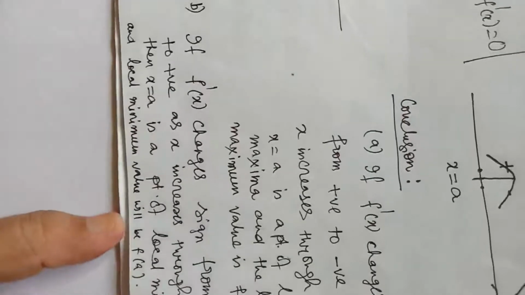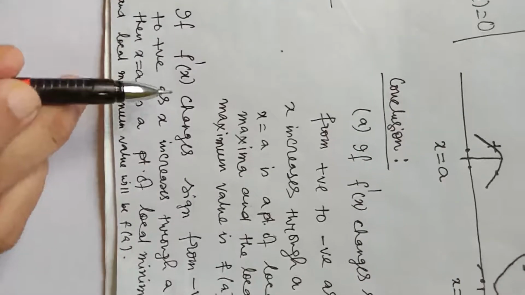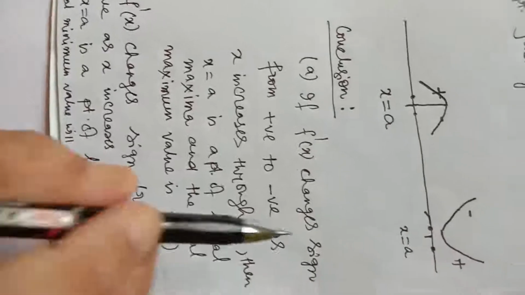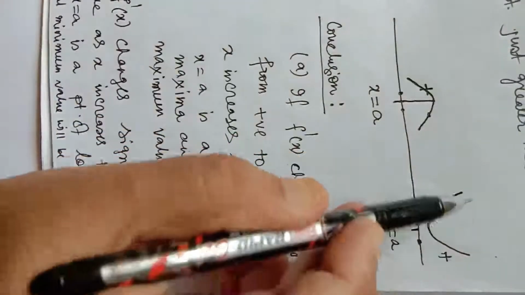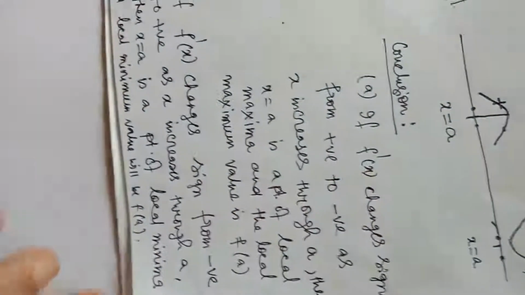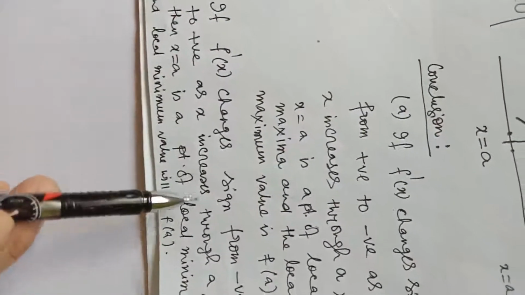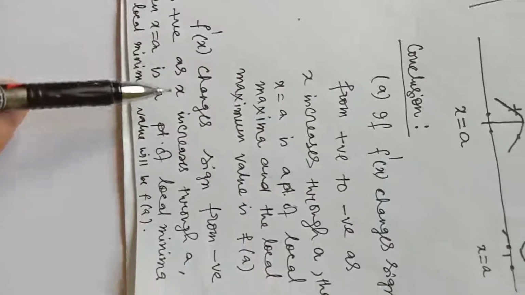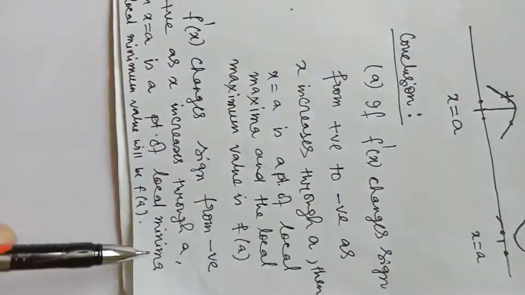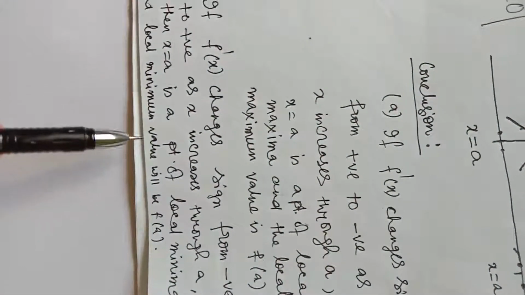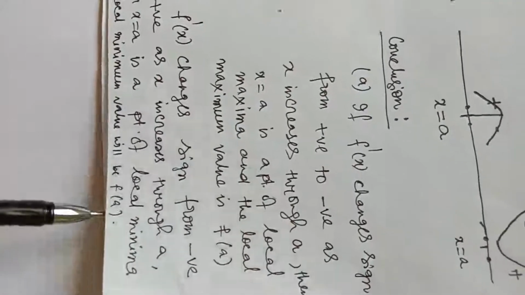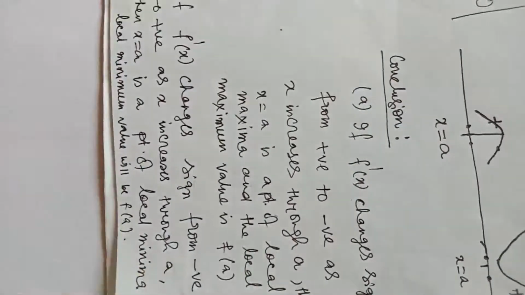Next, our second conclusion: if f dash x changes sign from negative to positive, decreasing to increasing, as x increases through a, then x equal to a is a point of local minima, and the local minimum value will be f of a. One more conclusion is left.